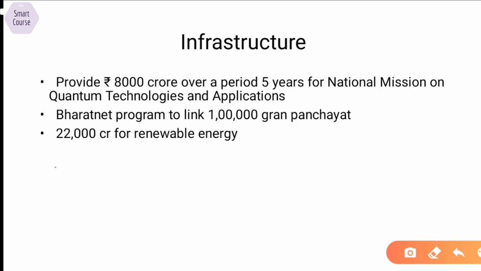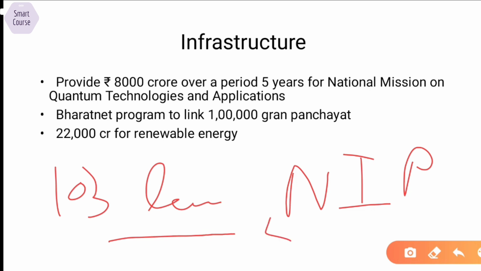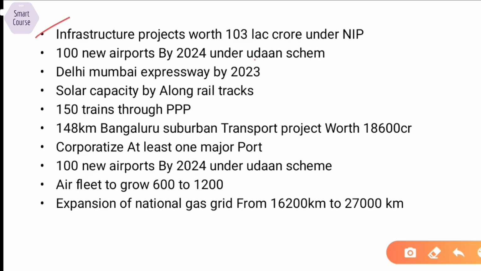Another important announcement in infrastructure was the 103 lakh crore worth of national infrastructure pipeline, under which projects will be lined up over a period of 5 years, and this will provide the impetus to the required infrastructure in the country. This is mentioned here. Also, 100 new airports will be developed by 2024 under the UDAN scheme. It is an old scheme.